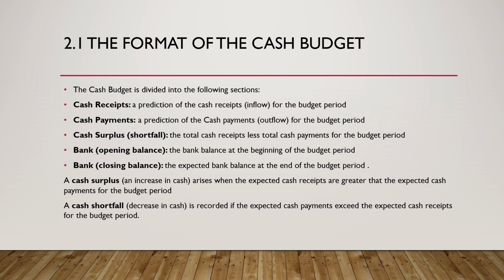So these are the outflow for the budget period. Then you are going to look at cash surplus, the total cash receipts less total cash payments for the budget period. Okay, so from them, you're going to look, will we have a surplus or are we going to have a deficit?